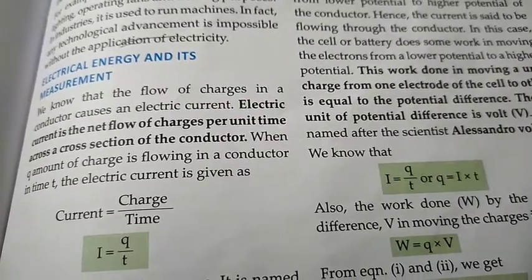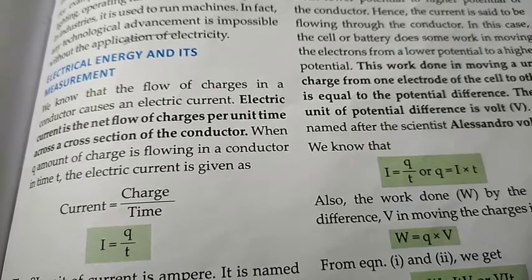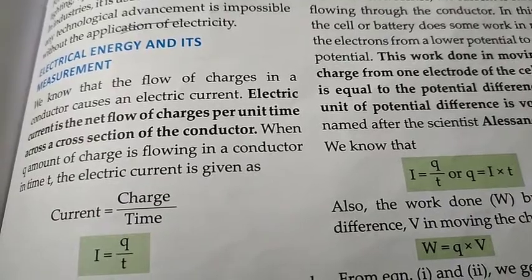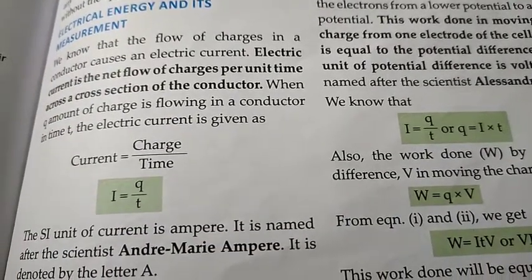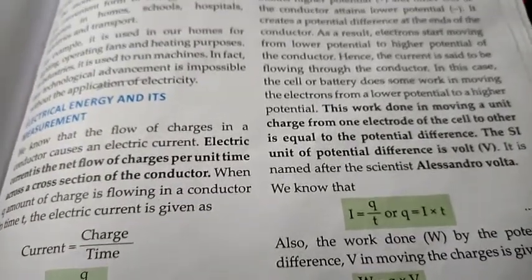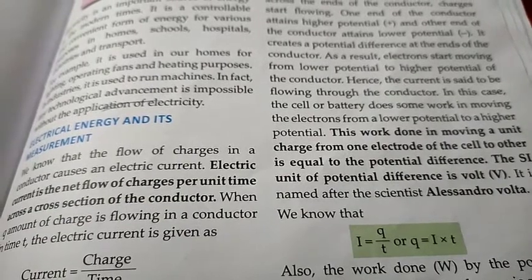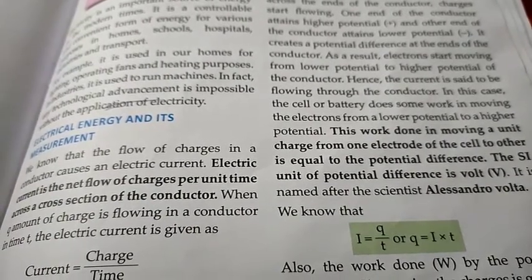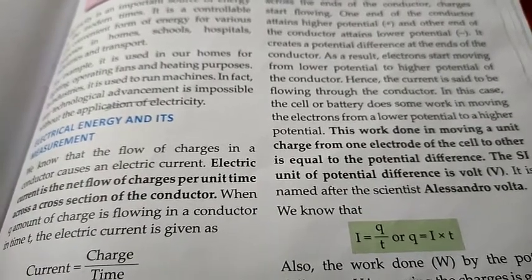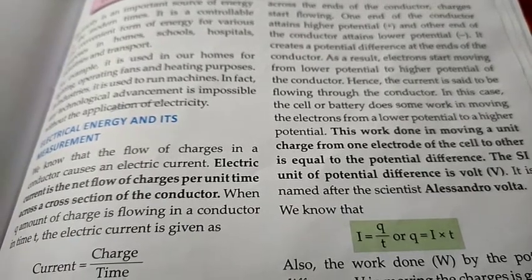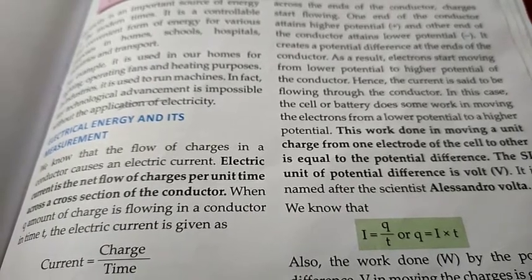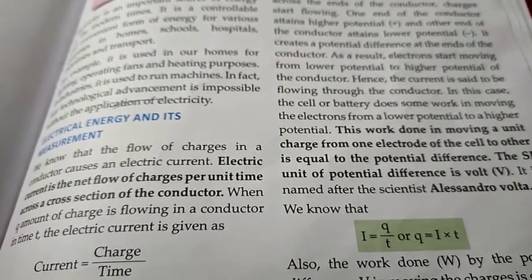So what have we come to know? We have come to know that the flow of charges causes an electric current in a conductor, but the charges do not flow by themselves. We have to connect a battery or a cell to the conductor, and one end of the conductor has a higher potential, that is positive, and the other end has a lower potential, or negative. This creates a potential difference at the ends of the conductor, and due to this electrons start moving from lower potential to the higher potential of the conductor.